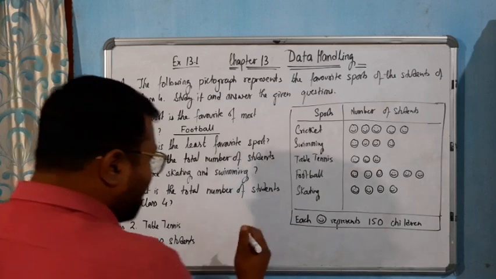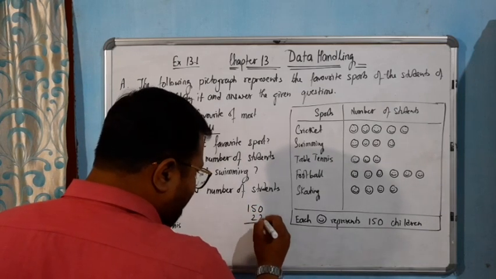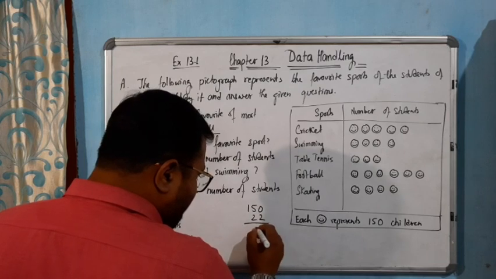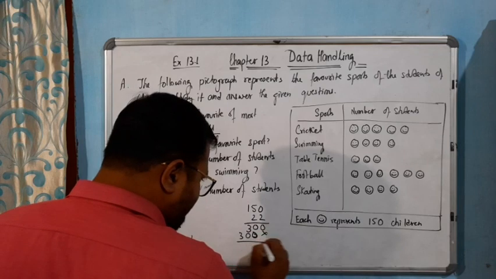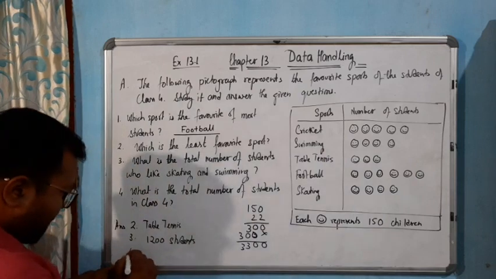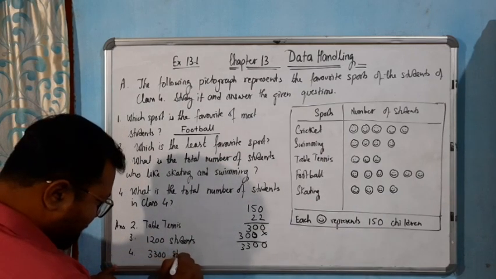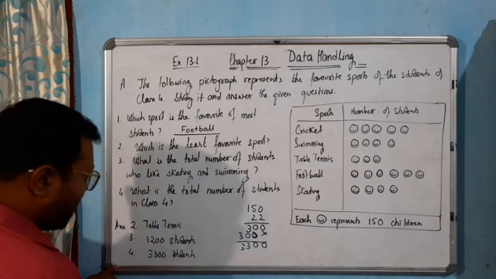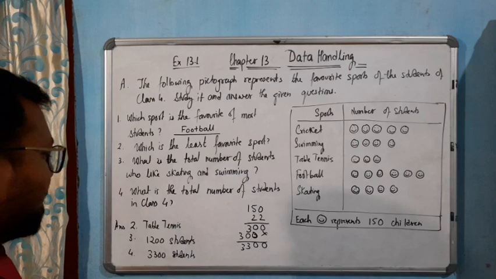So we need to multiply 150 into 22. 5 2 10, 0 carry 1, 2 1 0 3. So in this way, 0 0 3, 0 0 3 3. So total how much? 3300 students. 3300 students are there in class 4.